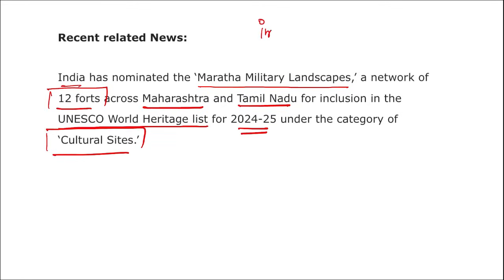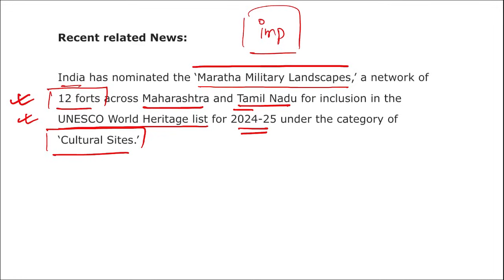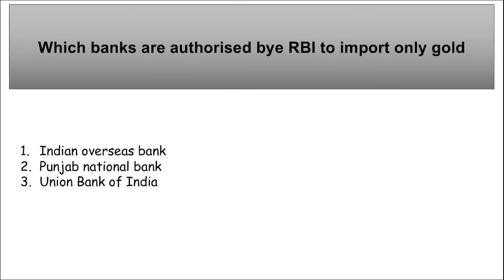This is important news, so do take a note of this, right? I repeat, India nominated the Maratha Military Landscape, which is a network of 12 forts across Maharashtra and Tamil Nadu, for inclusion in the UNESCO World Heritage List for 24-25 under the category of cultural sites, right?